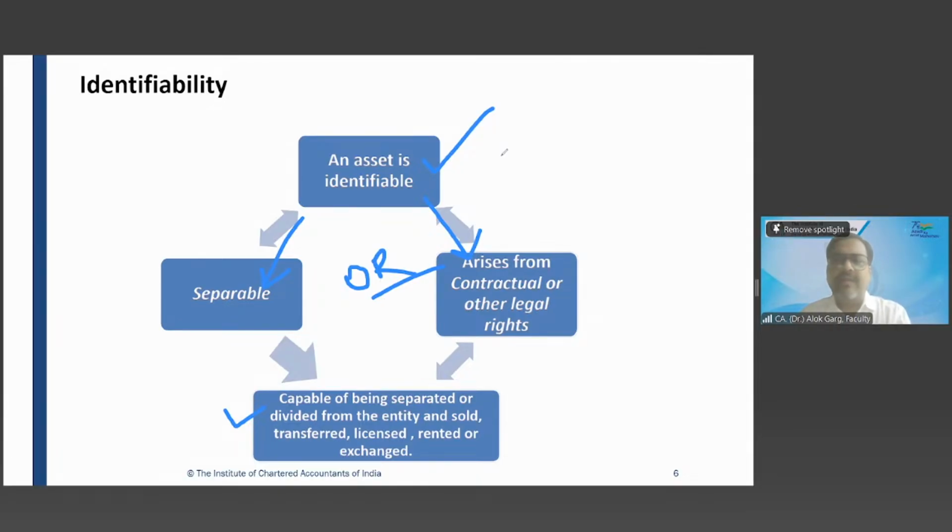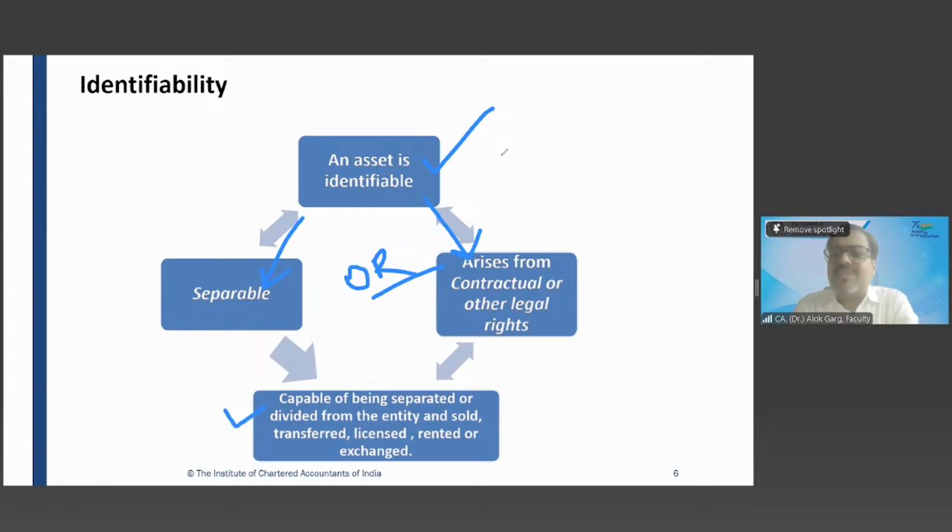Is it identifiable? Means, is it separable? No, sir, it is not separable. You can't sell market share. Tomorrow Pidilite cannot sell this market share to Reliance Industries, and it cannot say that out of 10 customers, 8 customers will come to you. In those 8 customers, Alok is there, Samanathan is there, Ankit is there, Priya is there, Anushi is there, Neha is there, Megha is there. We don't have any contract with Pidilite, and Pidilite doesn't have a contract with us. Pidilite cannot enforce us to buy goods from Reliance, right?